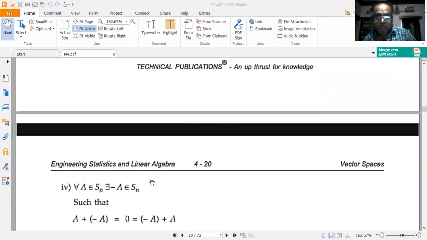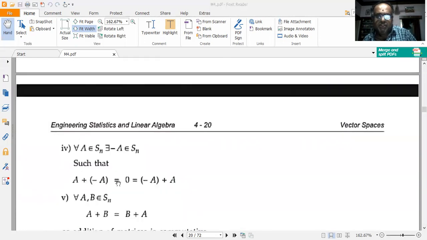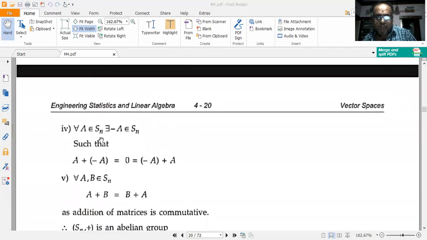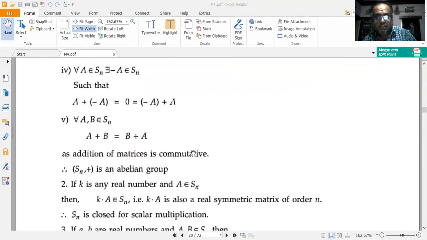Okay, so I have that. Next, checking for the zero identity. So for A belonging to Sn, there exists minus A also belonging to Sn, such that A plus of minus A is equal to A, which is equal to minus A plus A. So this condition is also satisfied.